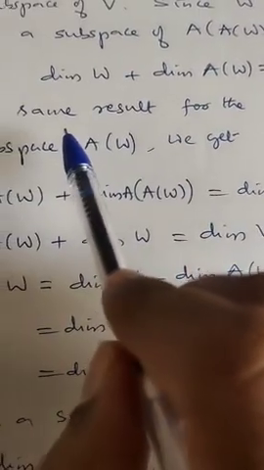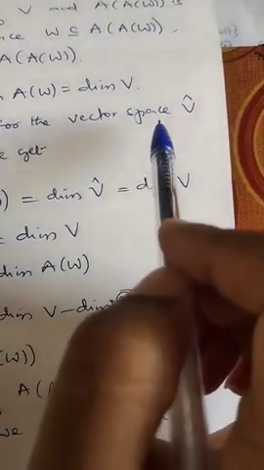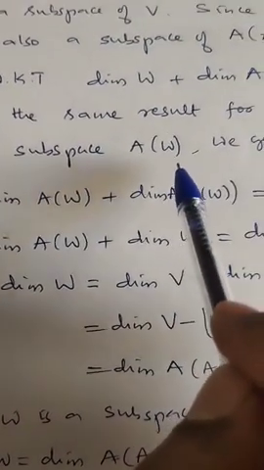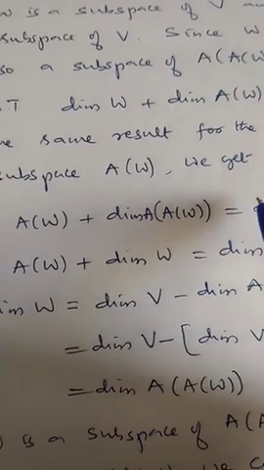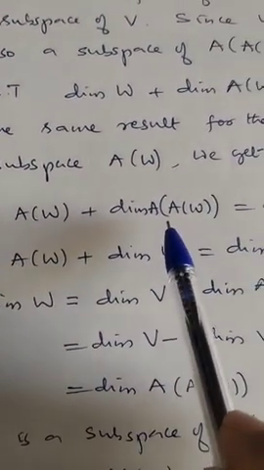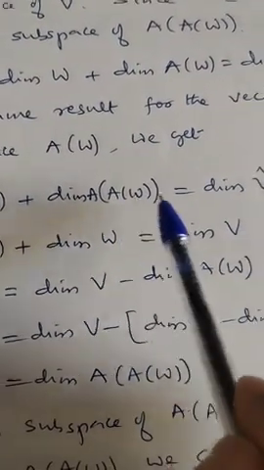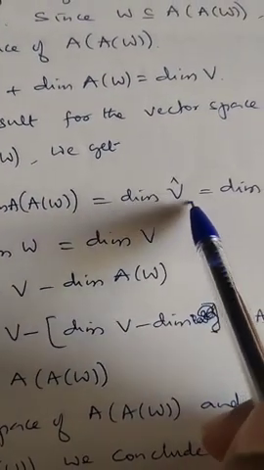So apply the above result for the vector space V cap and its subspace A of W. Then what will we get? Dimension of the subspace A of W plus dimension of its annihilator is equal to dimension of V cap.